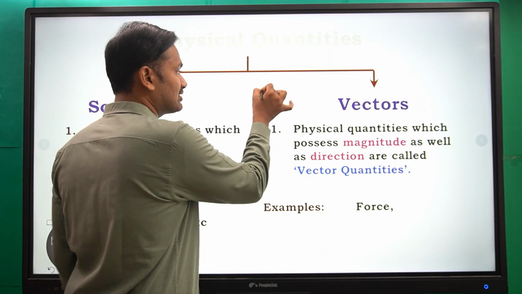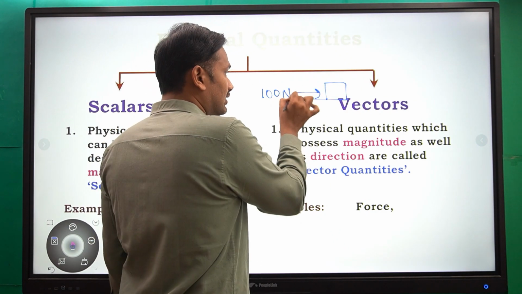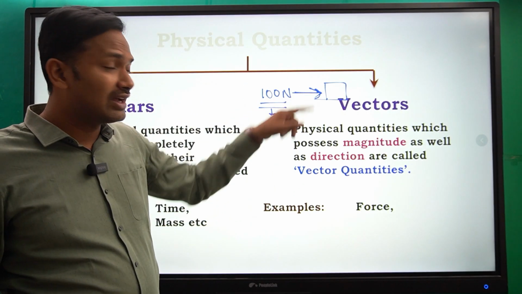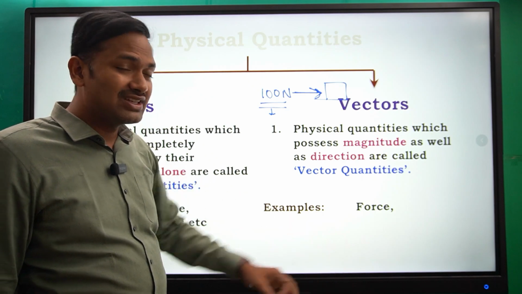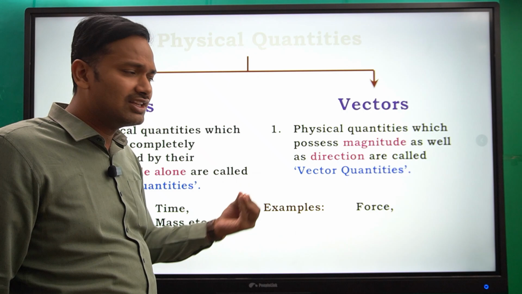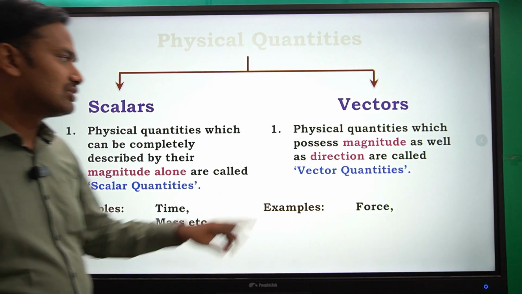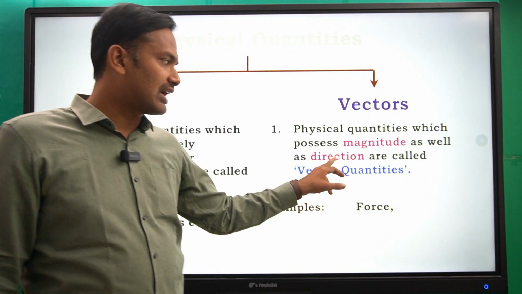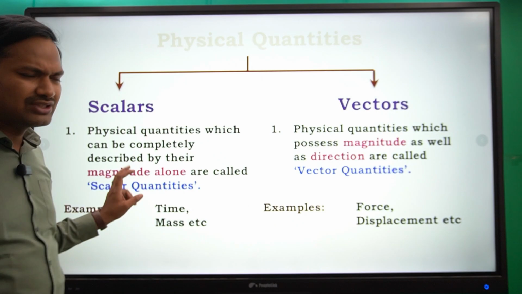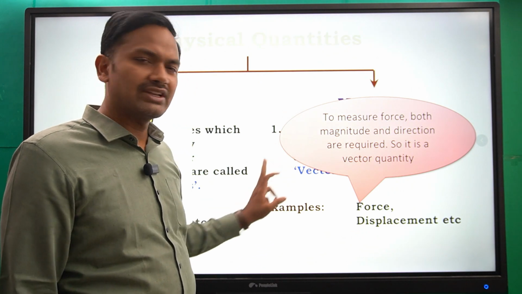Just now we discussed 100 Newton force along the right side direction on this block. See, this is the direction, this is the magnitude. So we have both magnitude and direction. So force is a vector quantity. Without mentioning the direction, it is incomplete. It is complete only when we mention both the magnitude as well as the direction. Next, displacement, which we are going to discuss now. To measure force, both magnitude and direction are required, so it is a vector quantity.